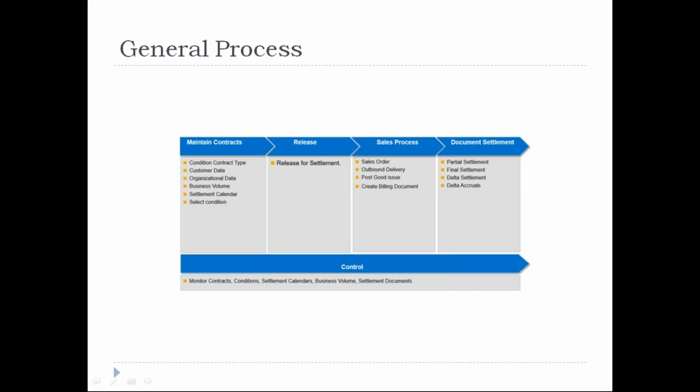When I create a sales order for this customer, which already has a condition contract, automatically in your sales orders you will find the condition type as a rebate. It shows what amount or what percentage you need to pay as a settlement for that particular transaction. So that is the advantage we have in your CCM process.